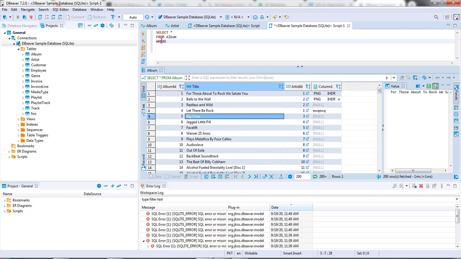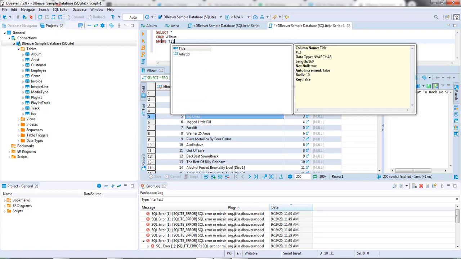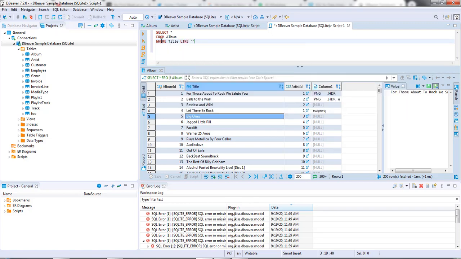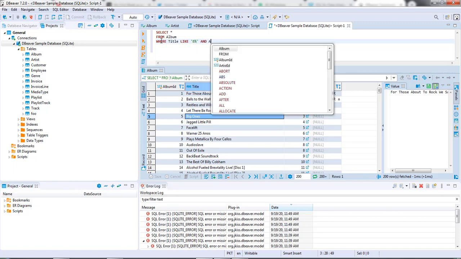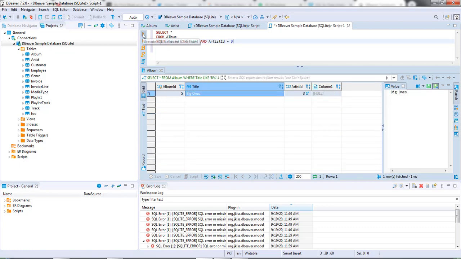Let's say I want to return rows in which the title starts with the letter B and artist ID is 3. So I'll say WHERE title LIKE, with B in the front and then a percentage sign, AND artist ID equals 3. Let's give this a run. So we only get one row which starts with the letter B and has artist ID 3. That's the only row that we're getting back.